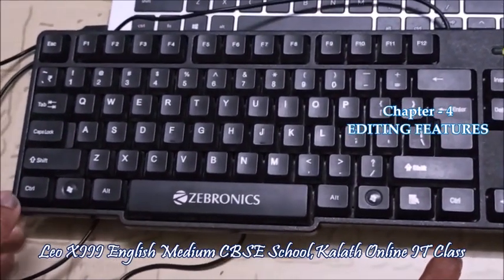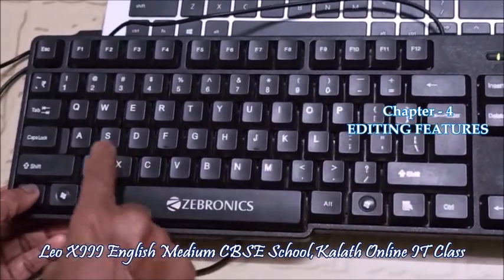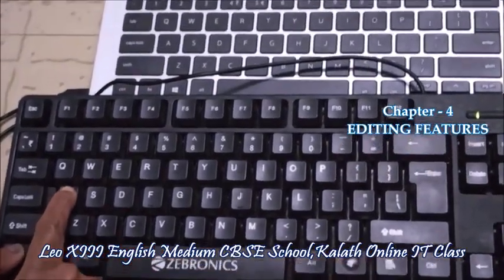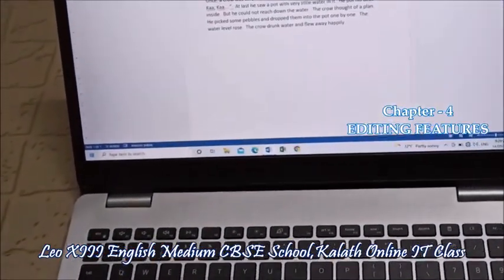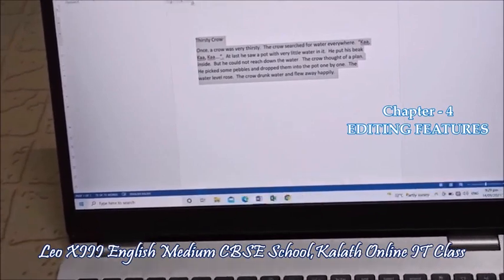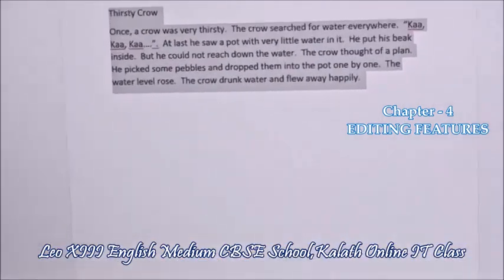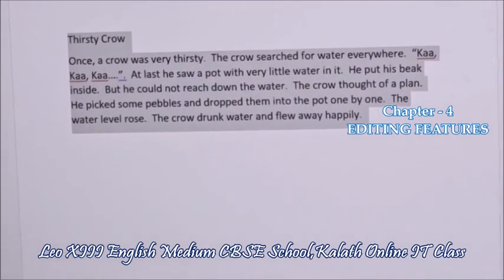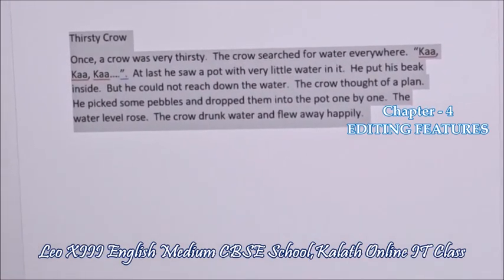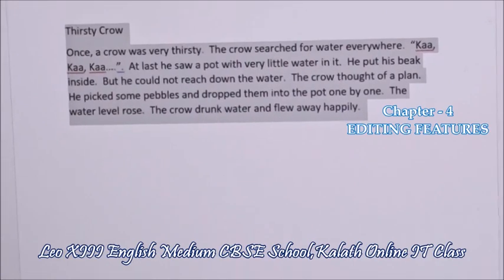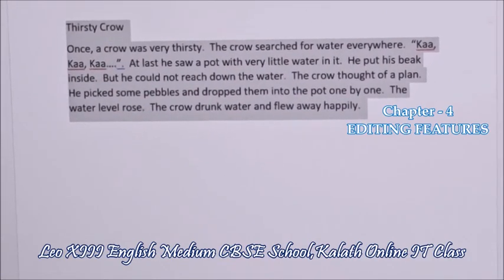If you press Control plus A, look at the document. What happened there? Yes. Control plus A allows you to select all text.